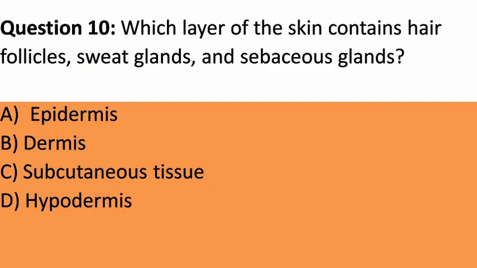Question 10. Which layer of the skin contains hair follicles, sweat glands, and sebaceous glands? A. Epidermis. B. Dermis. C. Subcutaneous tissue. D. Hypodermis. Answer. B. Dermis. Explanation. The dermis contains hair follicles, sweat glands, and sebaceous glands, all of which play important roles in maintaining skin health and function.